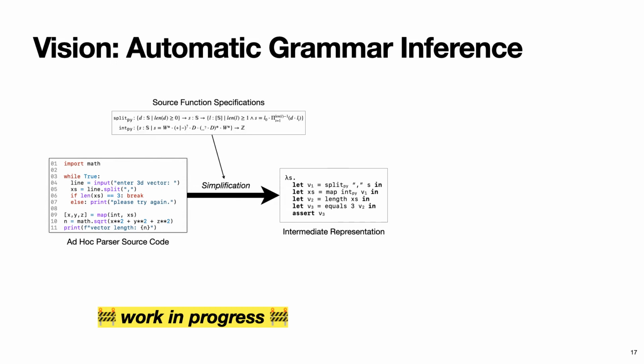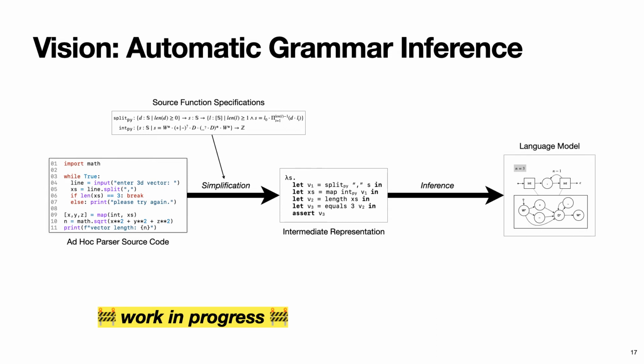In order to be able to do this, we need precise specifications of the source language's string processing functions so that we can translate them into equivalent operations in our intermediate language. And of course, for each possible source language, we will need a separate set of these specifications, but they only have to be defined once. From our intermediate representation, we then hope to infer a language model. Currently, we are building our approach on a refinement type system, which we use to generate precise constraints over the program's input string, and those constraints, with the help of an SMT solver, are then resolved into this language model.